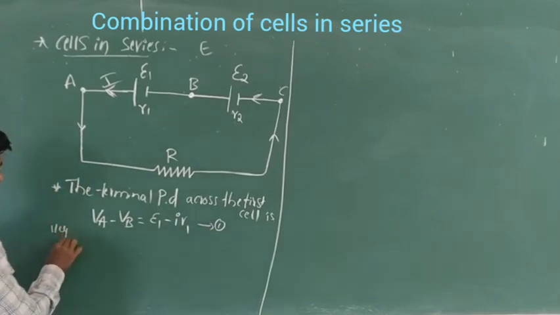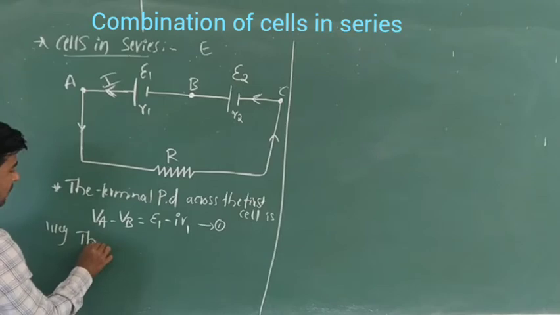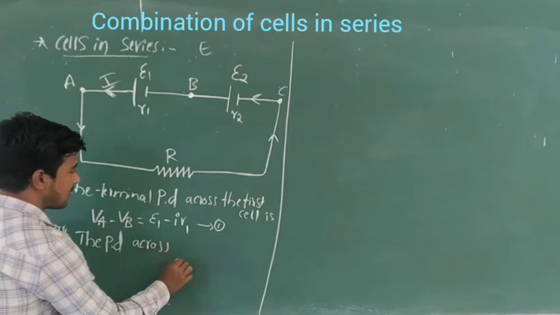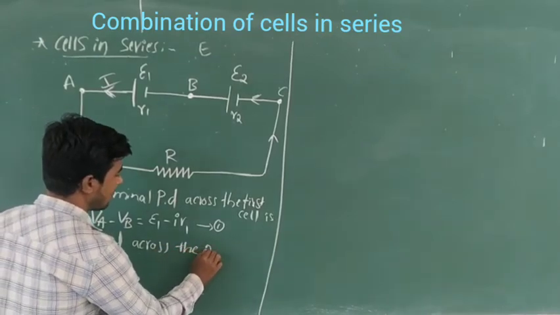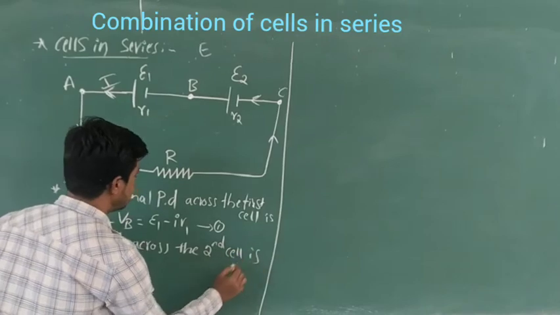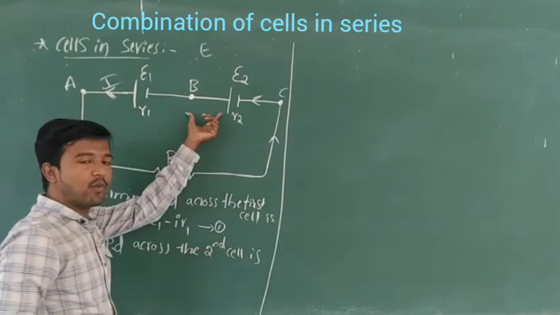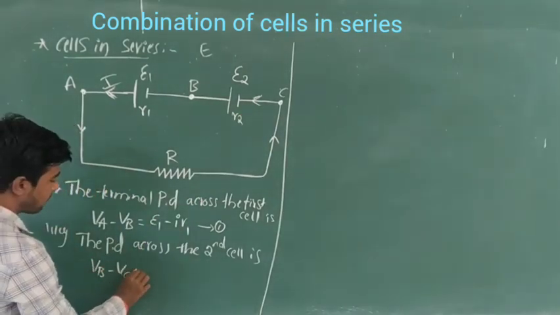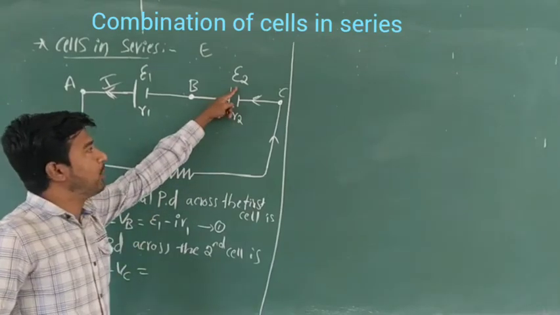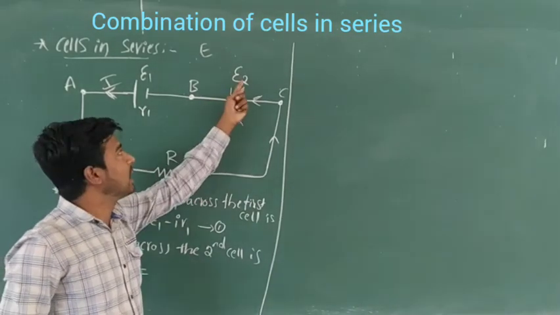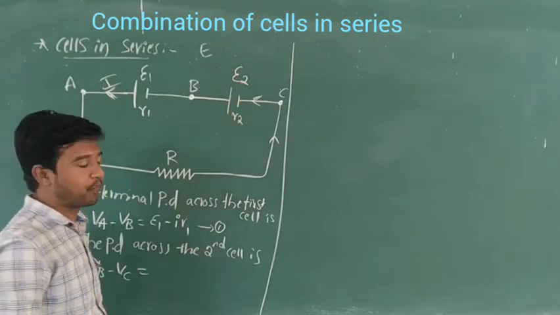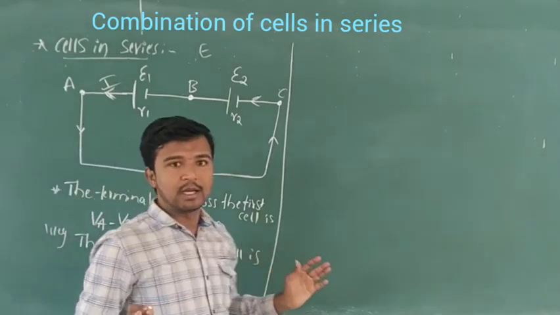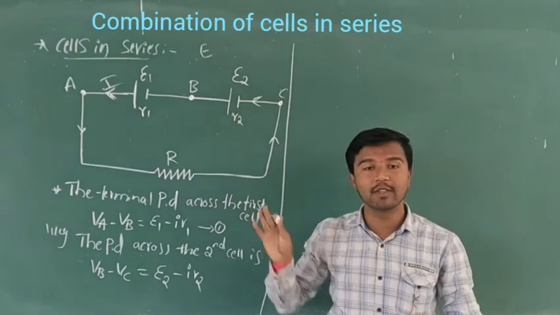Similarly, the potential difference across the second cell. What is it? The second cell's terminals are B and C. So the potential difference is VB minus VC, equal to E2 minus IR2. So here E1 and E2 are the EMFs of the cells.